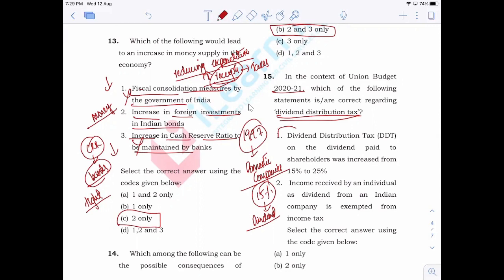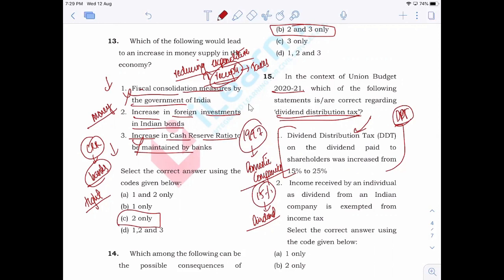In the 2020-21 budget, the government has actually put an end to dividend distribution tax. No longer will companies have to pay dividend distribution tax. Companies are free of paying this. This is another important financial package that was introduced by the government during this budget to boost the corporate activity in the country, to boost economic activity in the country, right?